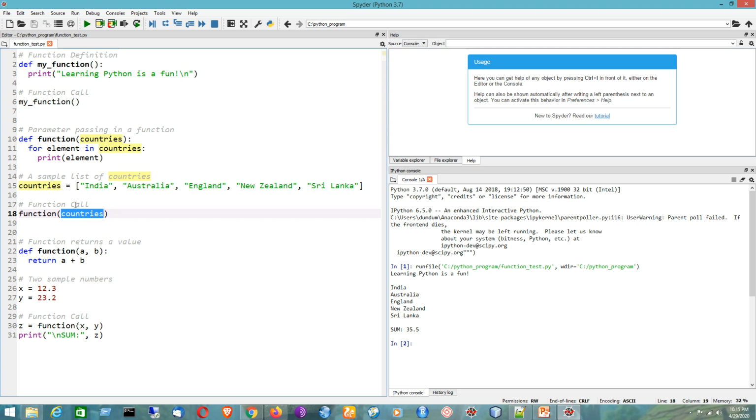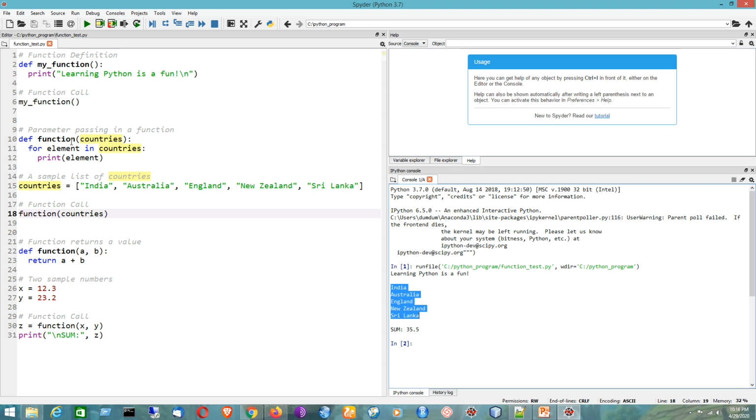In that way the function will get called and it will show the result accordingly, because within the function we have the for in loop, and within the for in loop we have the print function. So for each iteration it will be printing one of the country names one by one. So that is the logic of the example code.